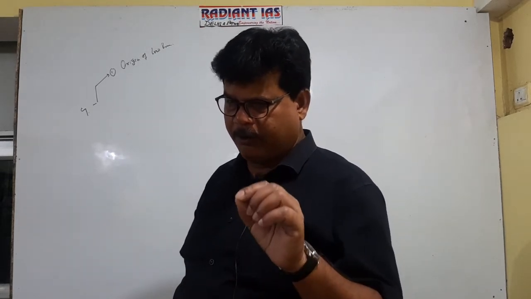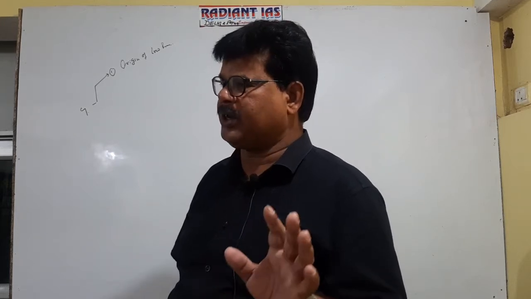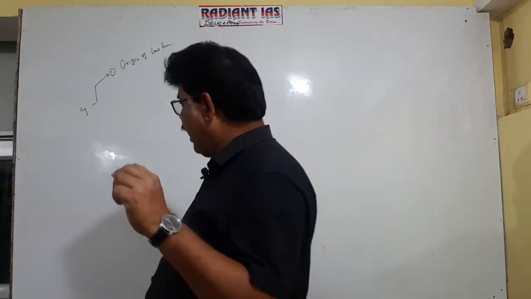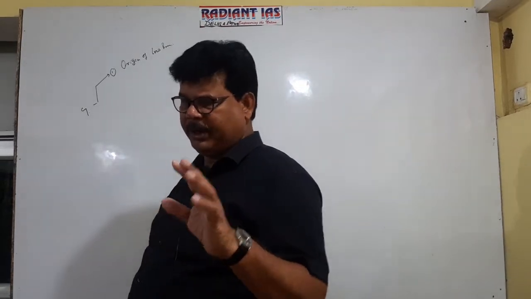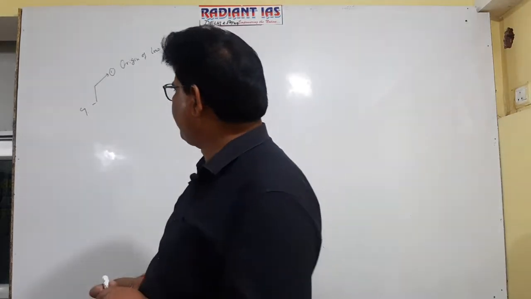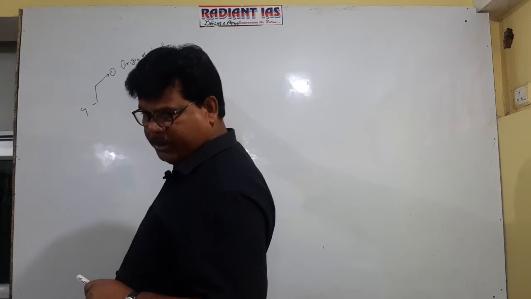It is the key for the origin of the cyclone. Without low pressure, cyclone cannot remain in existence. Till the low pressure will be maintained, the cyclone will remain in existence.